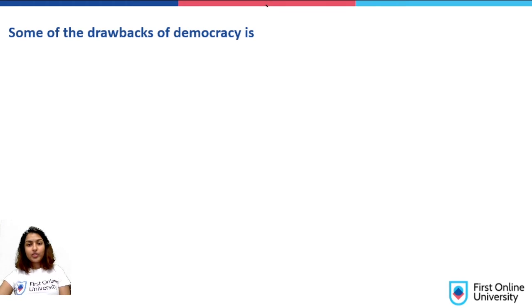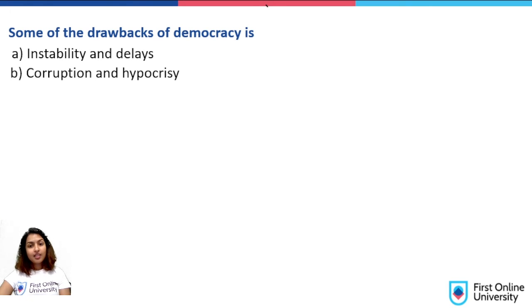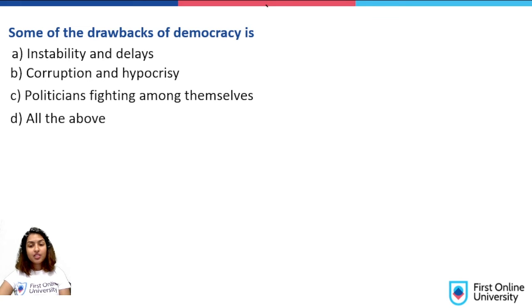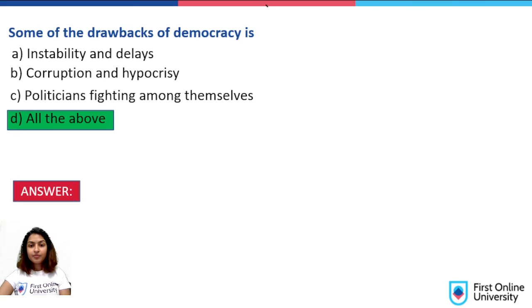Let's go on to the next question. Some of the drawbacks of democracy are instability and delays, corruption and hypocrisy, politicians fighting amongst themselves, all the above. The answer is all the above. Like we've seen, in the column against democracy, there was a concept of instability because many rulers keep changing, and there are delays. It also leads to corruption, and many politicians are fighting amongst themselves.